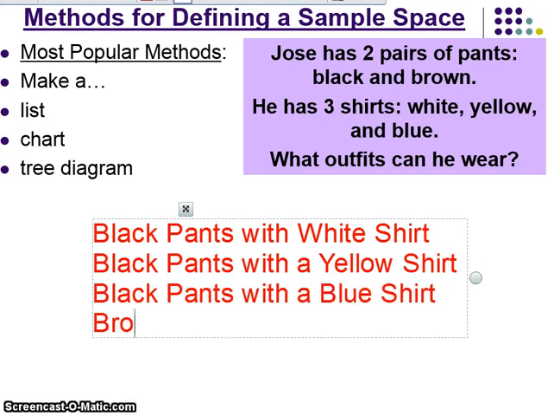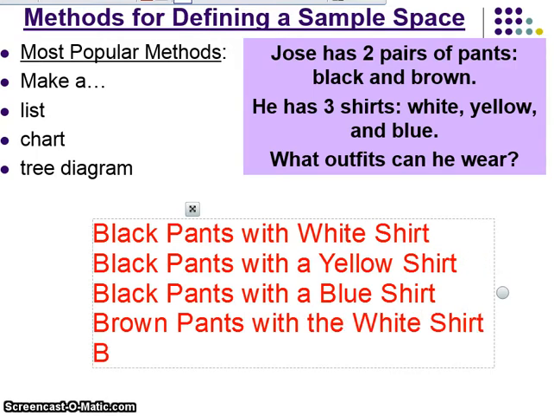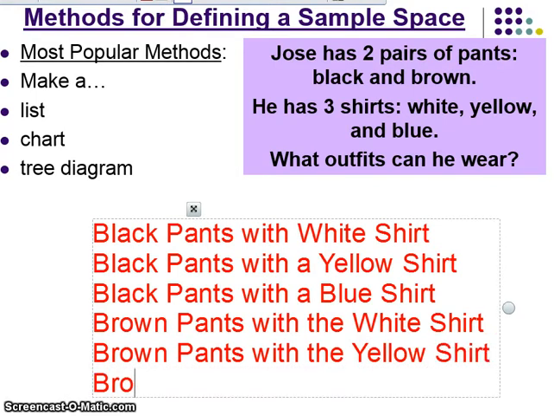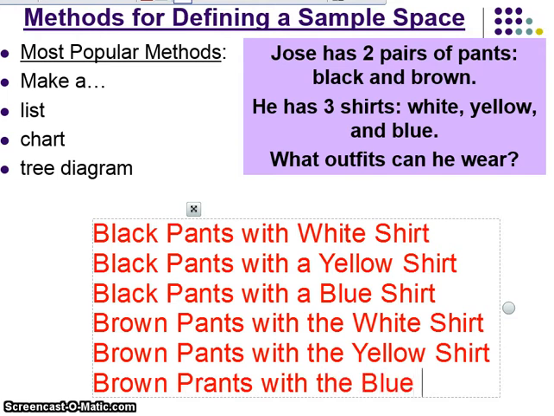He could wear his brown pants with the white shirt. He could wear brown pants with the yellow shirt, or he could wear brown pants with the blue shirt. And you can see that I've listed 6 different possibilities for what he could wear.